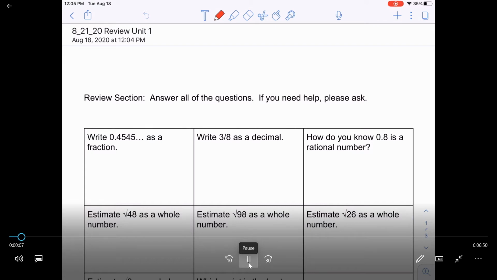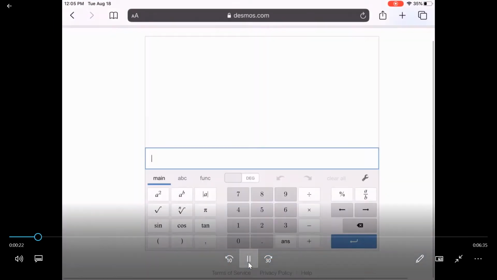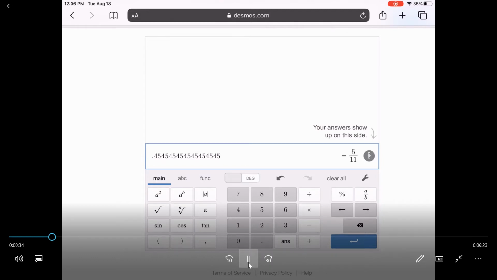We're going to do a review of the quiz with similar types of questions. So the first question says, write 0.4545 repeating as a fraction. The easiest way to do this is go to Desmos, and you're going to type in 0.454545454545 until a little bubble pops up and it says 5/11.